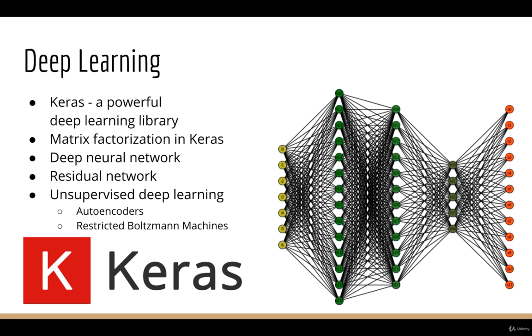We're going to see how we can modify our script to use a deep neural network instead of just matrix factorization. But not only that, we're going to borrow ideas from computer vision, specifically residual networks and inception, to see if we can improve upon just a single neural network. And after that, we are still not done. We'll also see how unsupervised deep learning can be applied to build recommender systems, specifically autoencoders and restricted Boltzmann machines, although our focus will be on autoencoders.